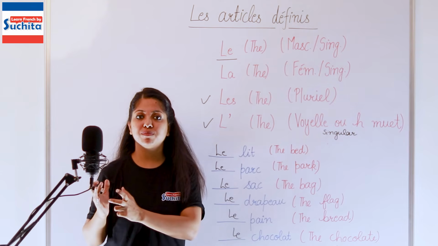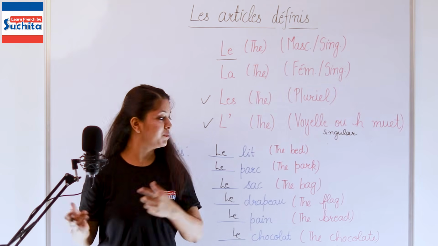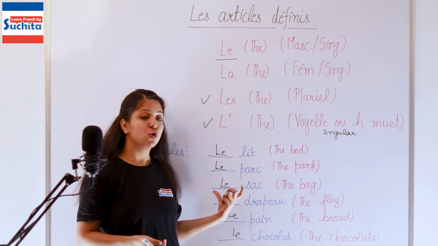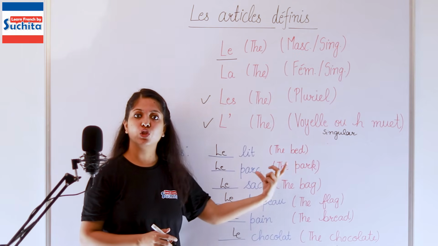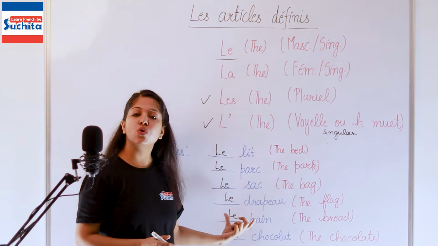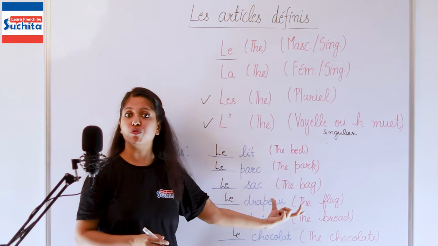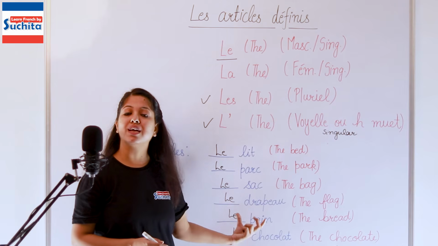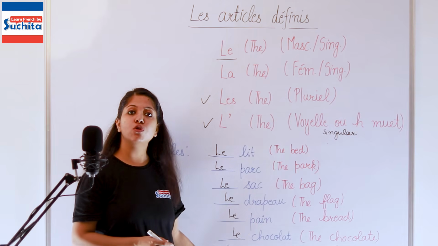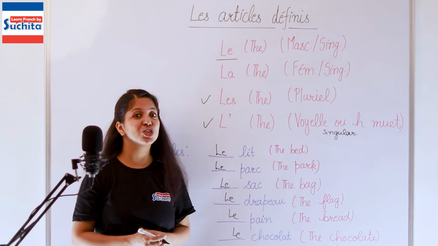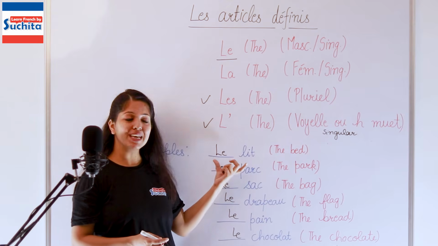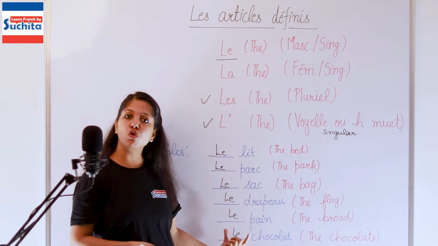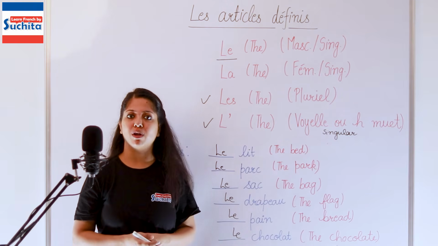Le lit. The bed. Le parc. The park. Le sac. The bag. Le drapeau. The flag. Le pain. Pain, that's the bread. Le chocolat. That's a chocolate. So, le lit, le parc, le sac, le drapeau, le pain, le chocolat.